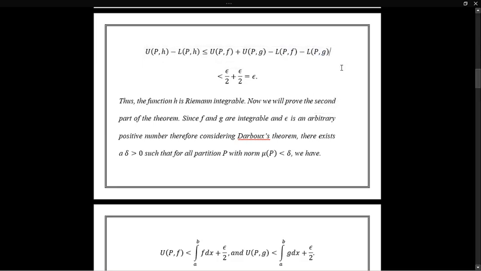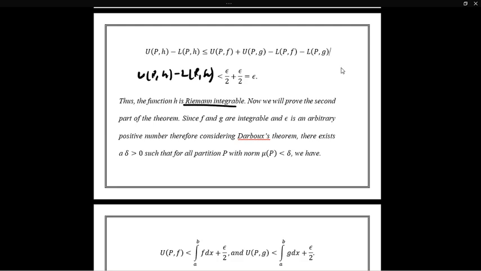In this way we get that U(P, h) minus L(P, h) is less than epsilon, and from the necessary and sufficient condition of Riemann integrability, that if U(P, h) minus L(P, h) is less than epsilon for any partition P with norm of P less than delta, then the function is Riemann integrable. So from here we observe that h is Riemann integrable.